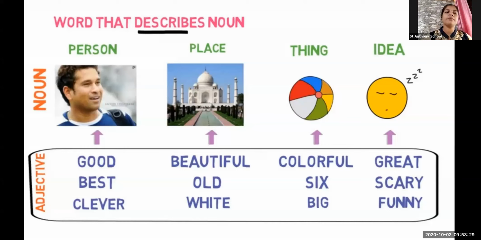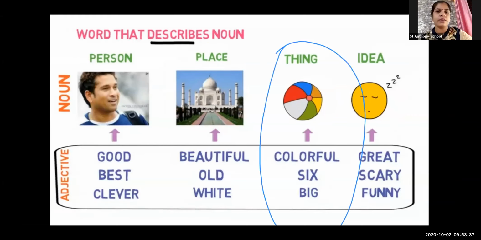So when we keep describing that, they are the adjectives of a noun. Let us take another example of things also. This one. What are the things? The thing over here is the ball. Only by seeing the picture you have come to know that this is a colorful ball. Yes or no?